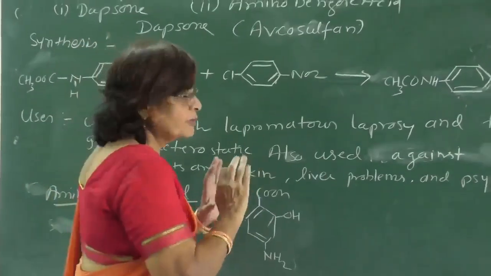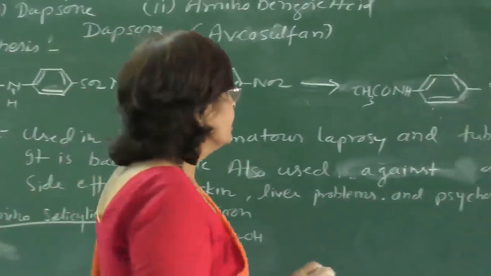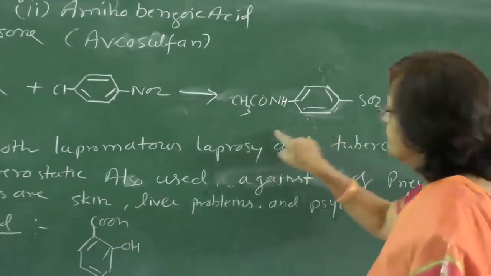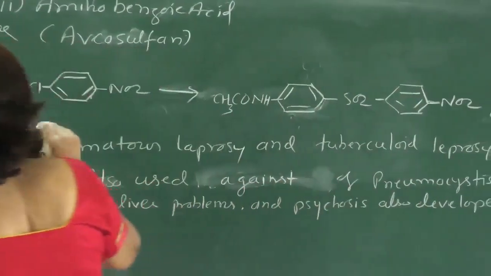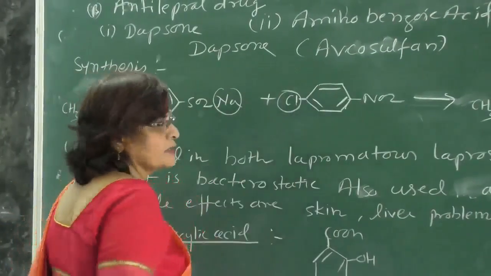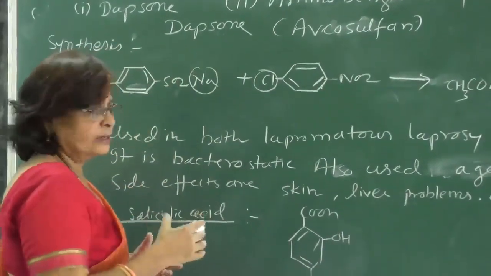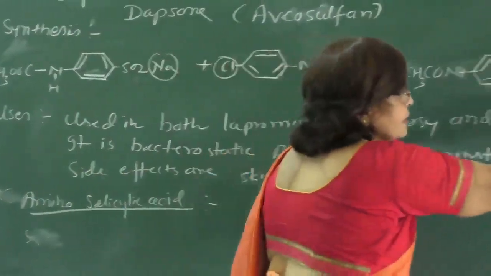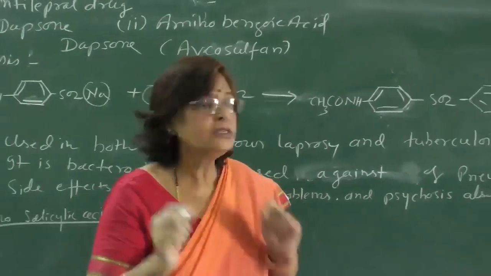When these two compounds are subjected to reaction, they form this species. Here simple reactions take place. Here the sodium derivative of this reacts with the chloro group. They react together, NaCl forms, and a bond forms between them. Here an SO2 group is joining these two parts.